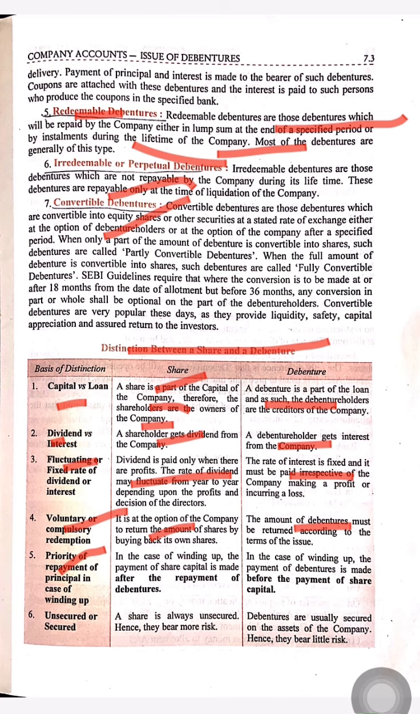Now, priority of repayment of principal in case of winding up. In case of winding up, the repayment of share capital is made after the repayment of debentures. Means debentures have the preferential right, and in the case of winding up, debentures get payment before shares. Secured and unsecured: shares are always unsecured, hence they bear more risk, but debentures are usually secured by the assets of the company, so they bear little risk.